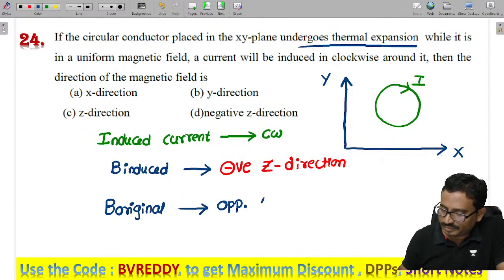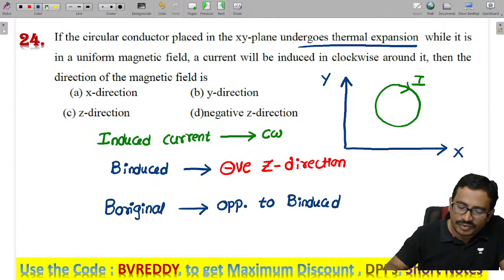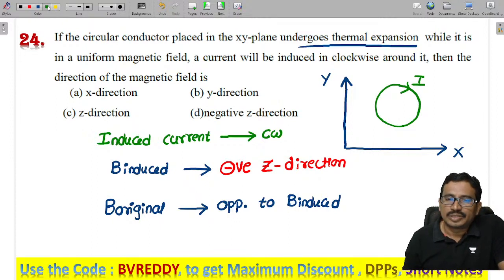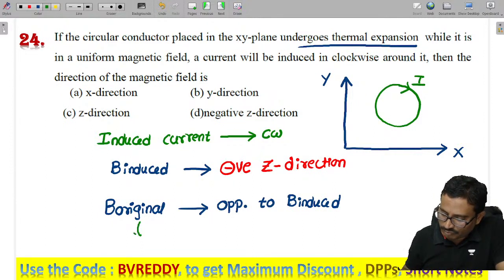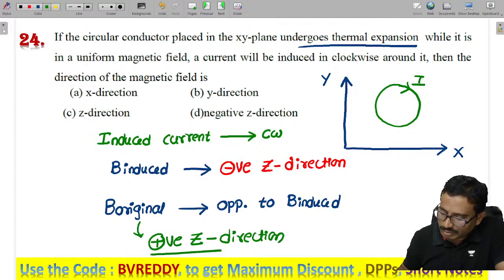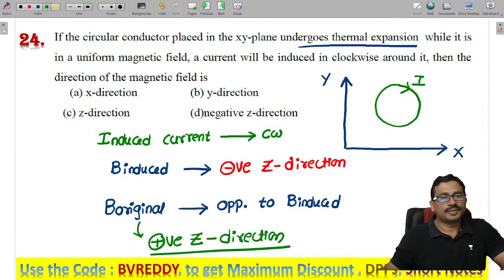The induced field is in the negative z direction, so the original field must be in the positive z direction. So this is the positive z direction. Okay.